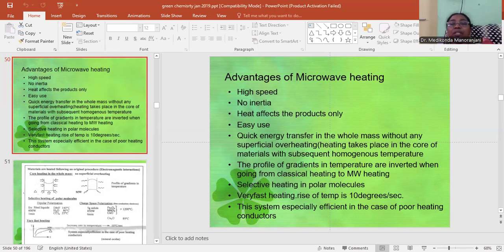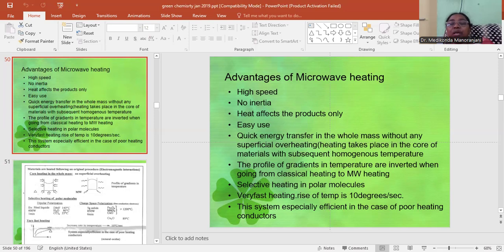Heat affects the products only. It is easy to use, with quick energy transfer in the whole mass without any superficial overheating. Heating takes place in the core of materials with subsequent homogeneous temperature. The profile of gradients in temperature is inverted when going from classical heating to microwave heating.